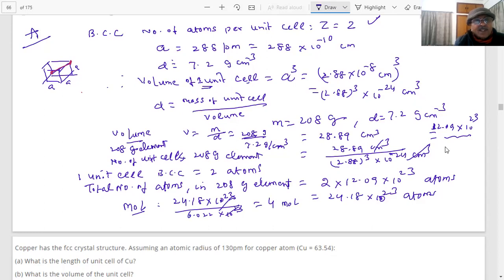The question could be put in any way. Then what is the molar mass? Grams per mole. How much is it? 208 divided by 4. 4 5s are 20. 52 gram per mole.